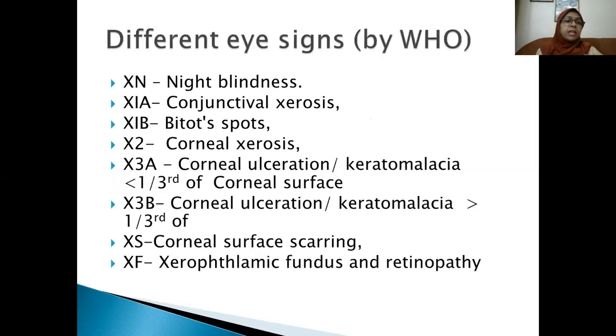So here X3B will be the answer. X3B, that is the corneal ulceration and keratomalacia involving more than 2/3 of the corneal surface. That is your answer.